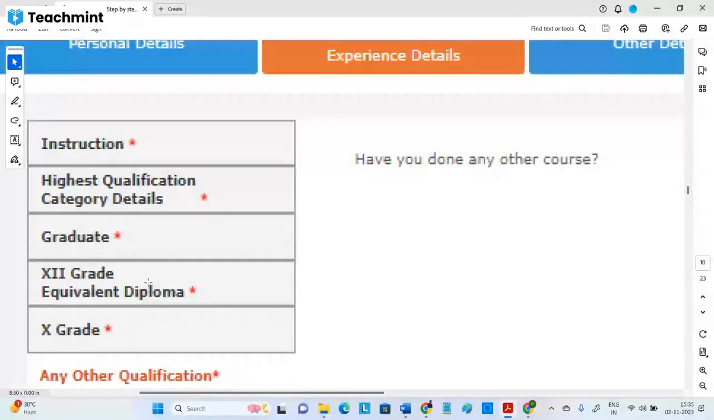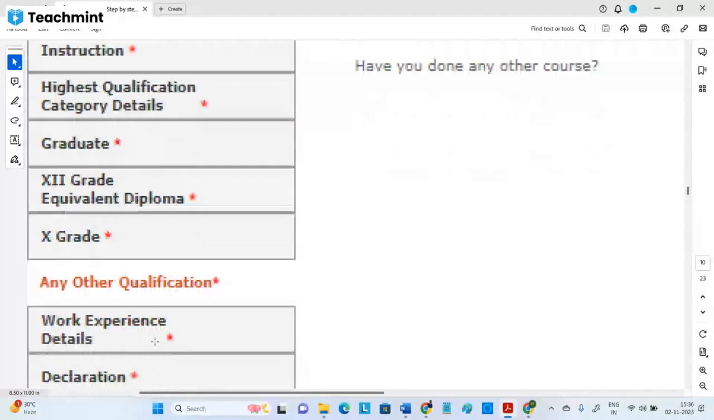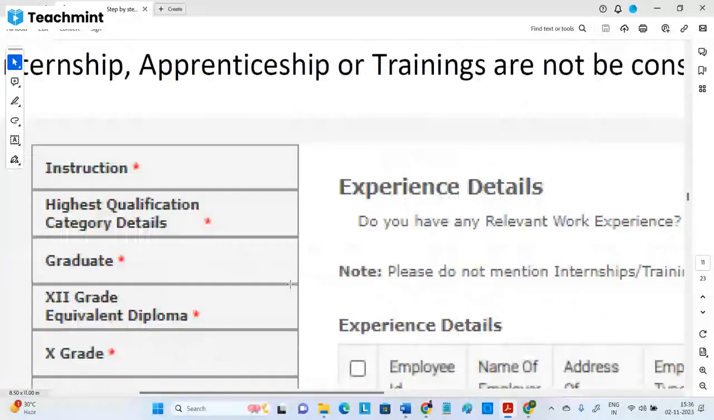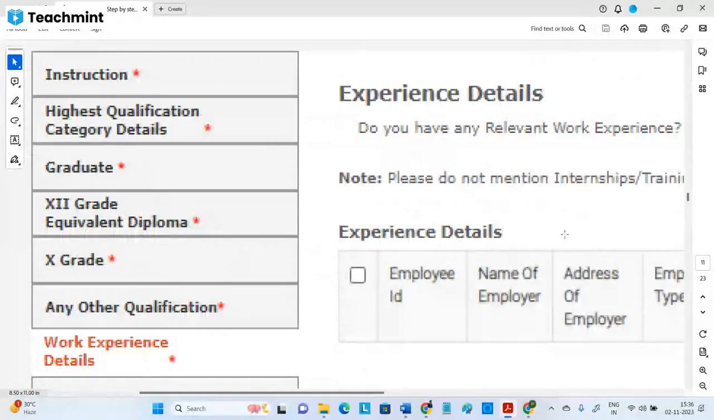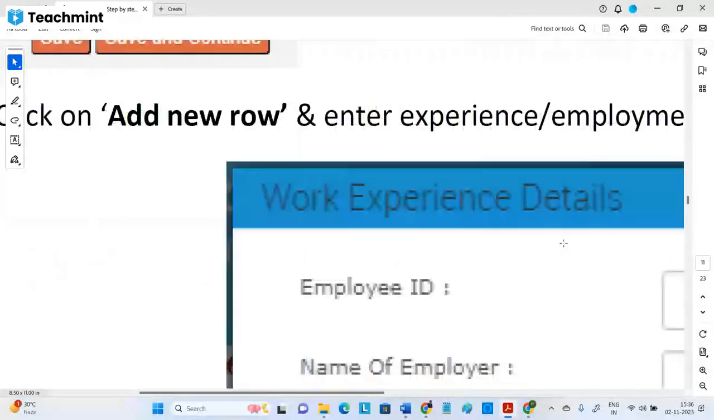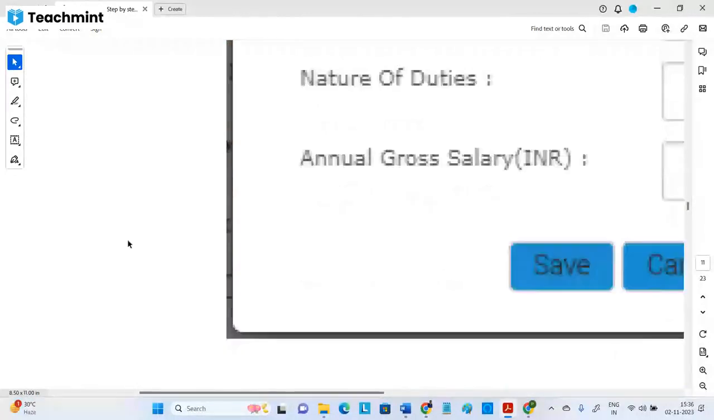One more thing we need to fill is any other qualification, work experience. You need to select work experience as no. If you put yes, then it will show details and you need to enter a lot of things: experience, employer ID, which company you are an employee of, all those things. You are anyhow ignoring that. These are things they need to put if they have experience.